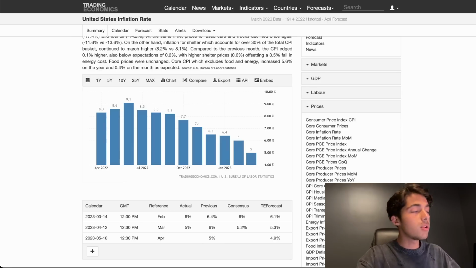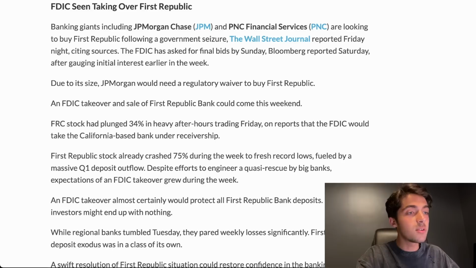But of course, there is some bullish news because the last couple of months we have been seeing a decrease on the inflation, and we know that the Fed wants to continue increasing its rates until we see a 2% inflation. But the rumors are this is the final month that they increase the interest rates because inflation is dropping and banks are failing. And of course, the more they increase interest rates, the more under pressure banks become, like First Republic Bank, which is having a huge meltdown right now, and the US FDIC, they set a deadline for tomorrow for a potential offer of takeover of the bank, which will add to Bitcoin volatility most likely tomorrow.